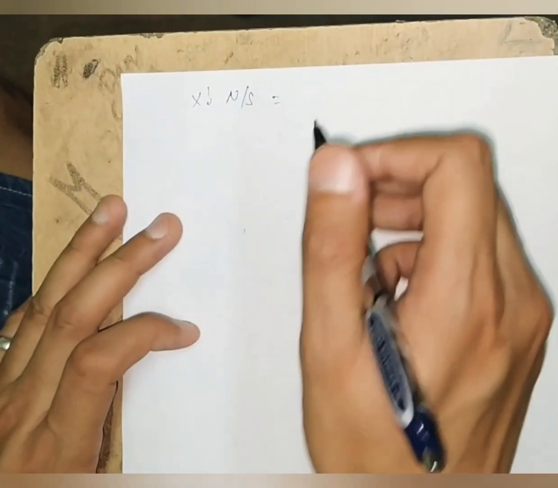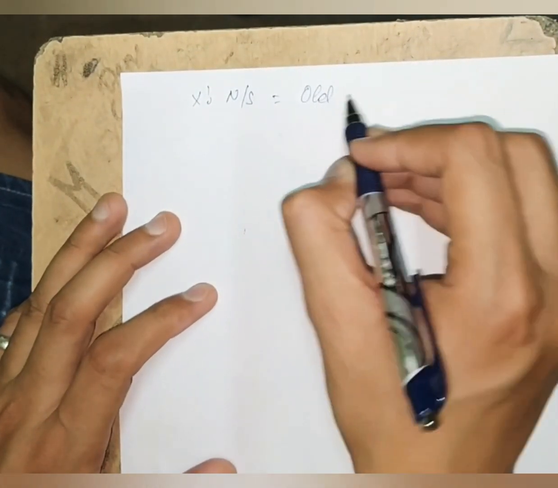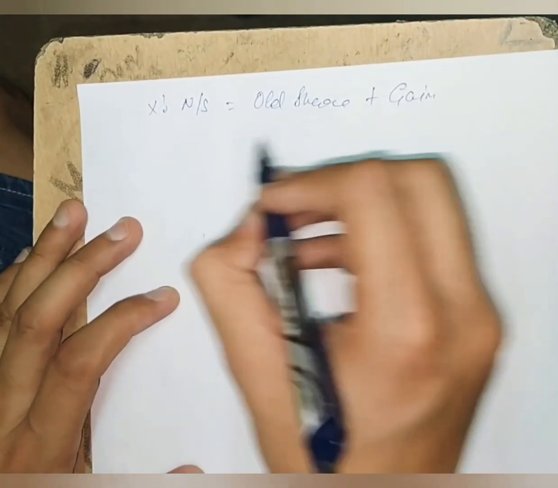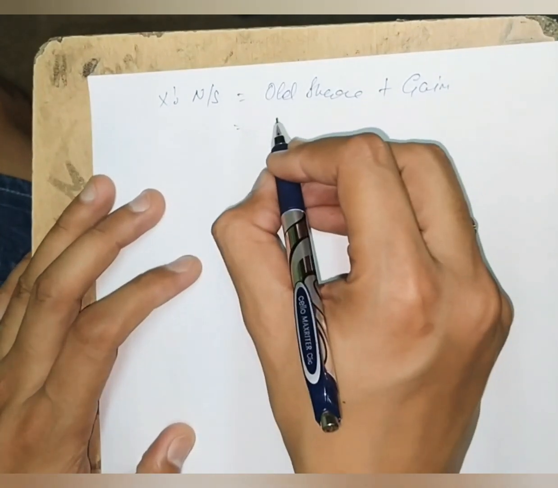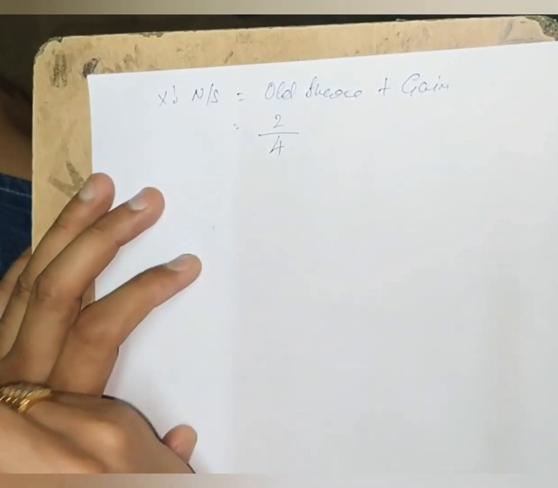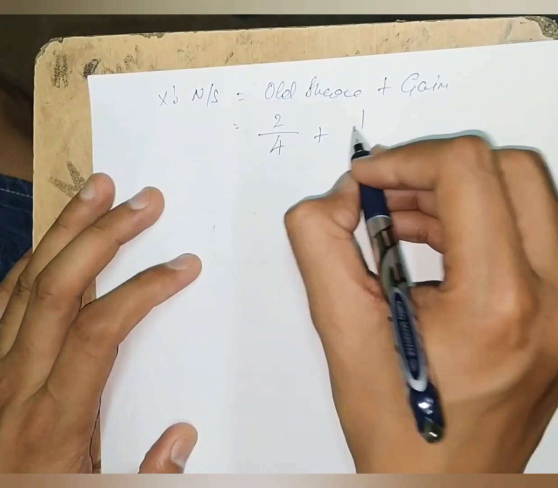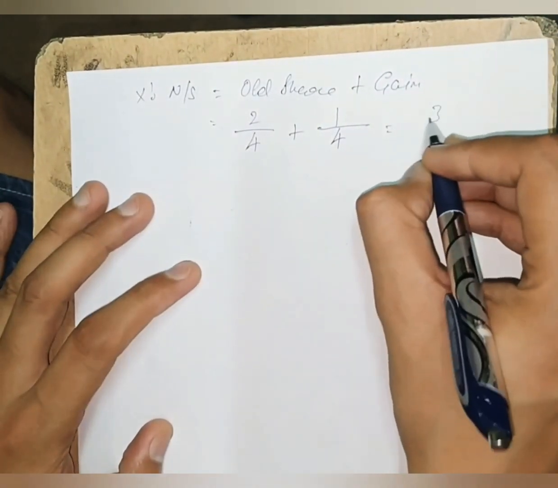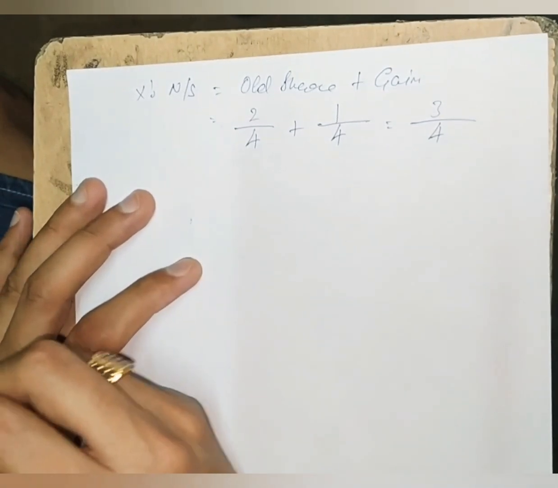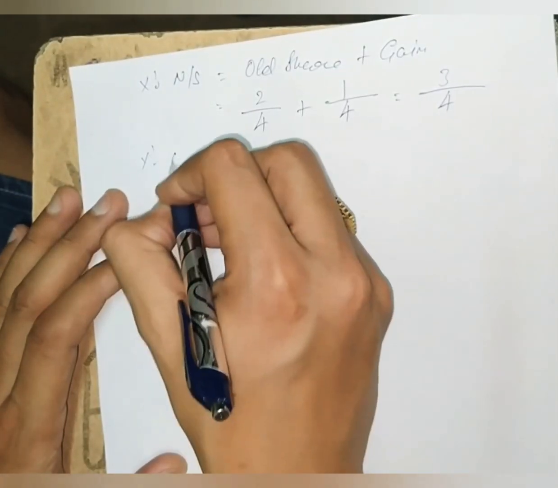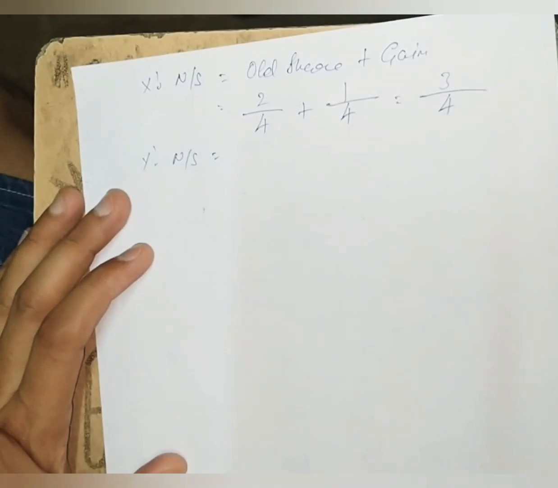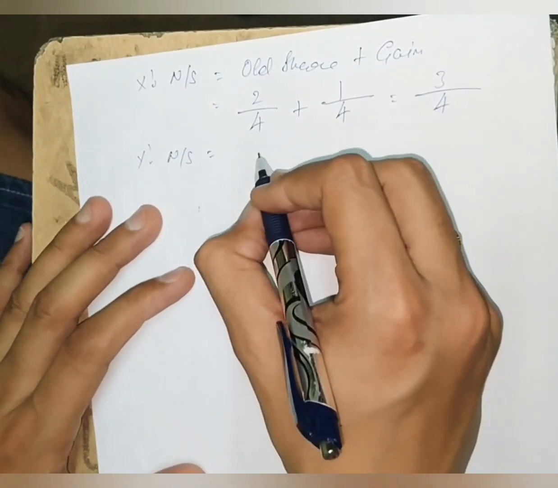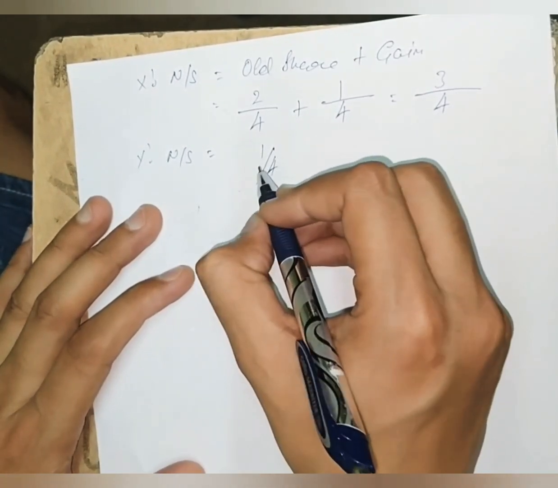So X's new share will be his old share plus gain. Now what is his old share? His old share was given as 2/4, plus 1/4 share he will get from Z. So his share will be 3/4, and there is no change in Y's share as no sacrifice or gain was made by Y. So his share will remain the same, that is 1/4.